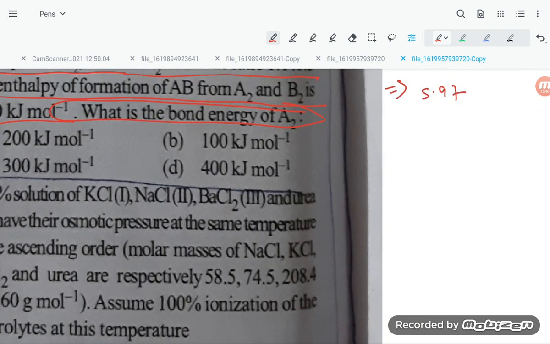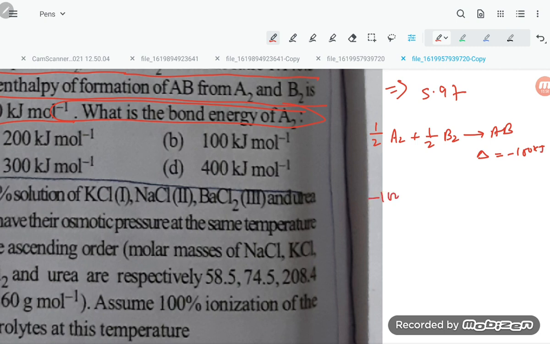Dear students, try to solve it. How can you solve it? 1/2 A2 + 1/2 B2 gives AB, so delta H is equal to minus 100 kilojoule. Similarly, minus 100 is equal to x/2 + x/4 minus x.